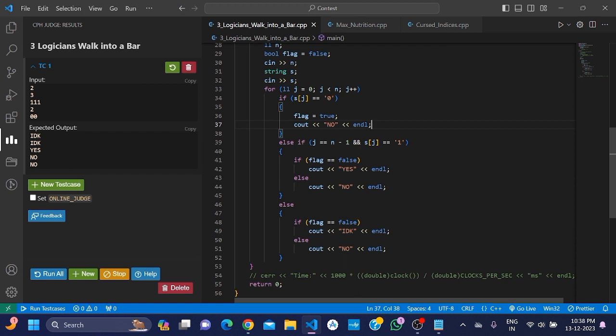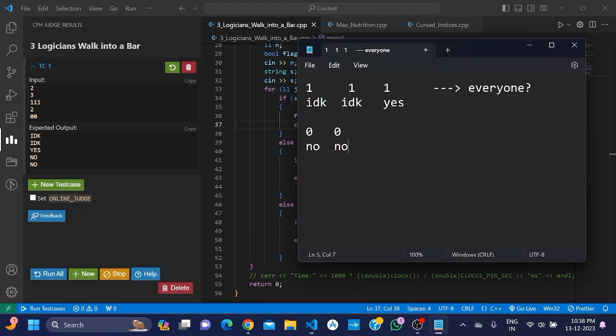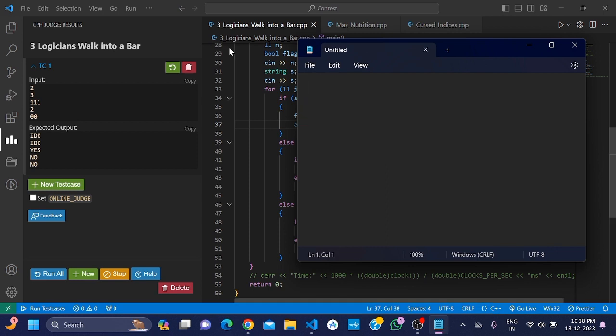For example, if the string is 1 0 1 1, the first one replies "I don't know", because he knows about himself but not about the rest of the persons. Here, since this is 0, its reply is no. For this one, he knows about himself and the previous persons, but not about the person behind him, so he also replies "I don't know".